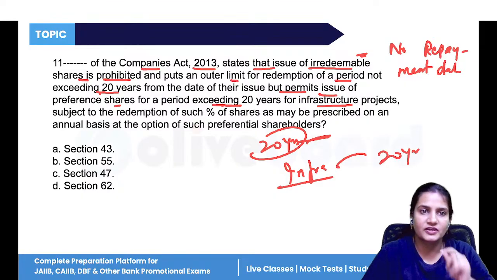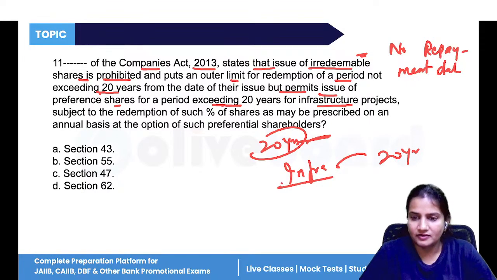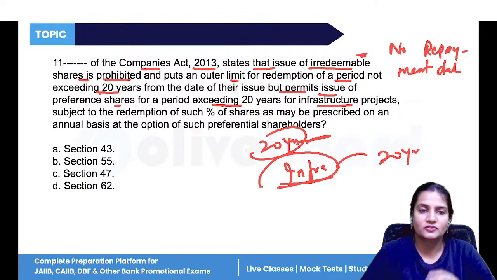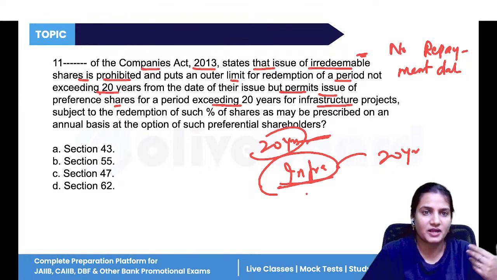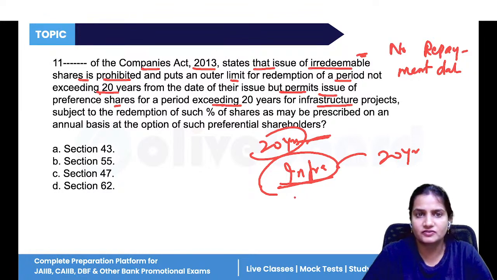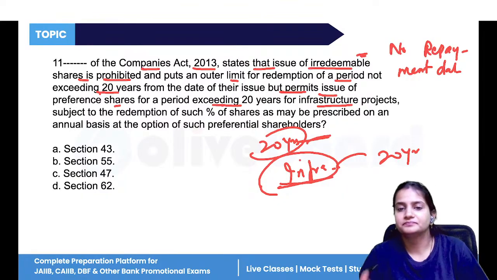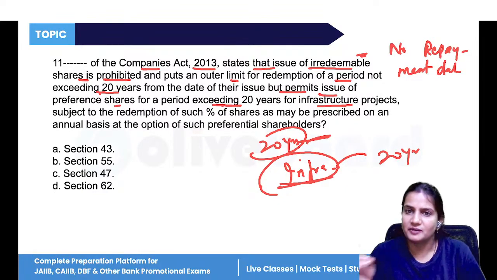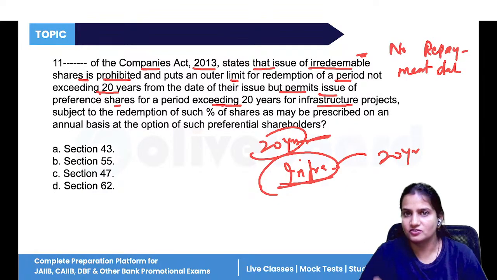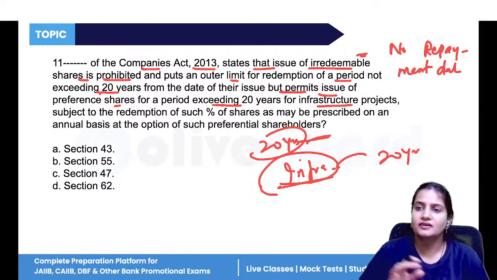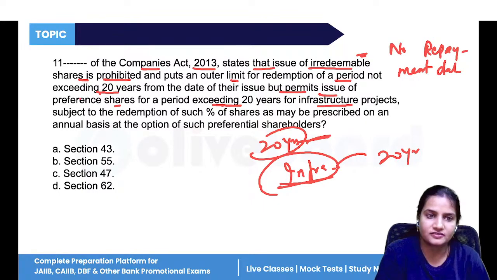Why? Because we know that in infrastructure projects, your time is blocked. Sometimes you take 20 years, 25 years, 30 years to work on that single project. So that is why the 20 years can be exceeded in case of infrastructure projects, but in case of other than infrastructure projects, it should not exceed 20 years.